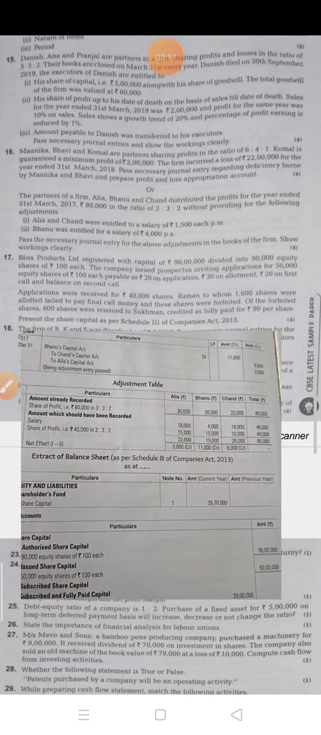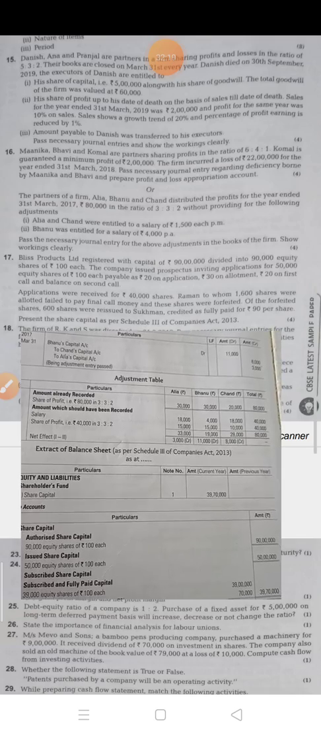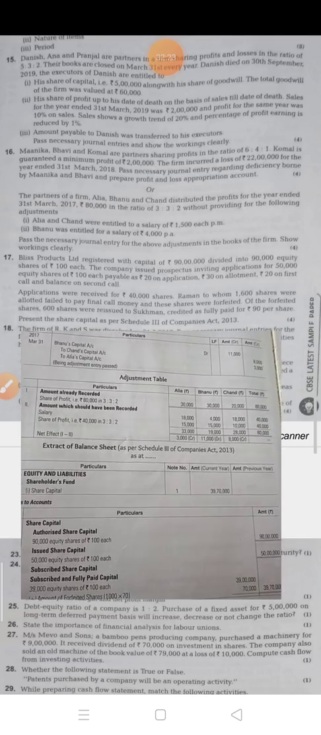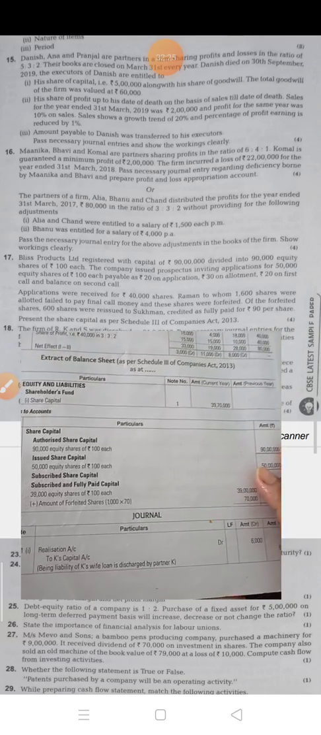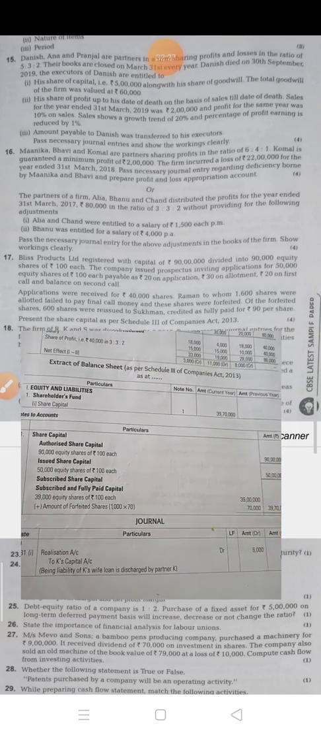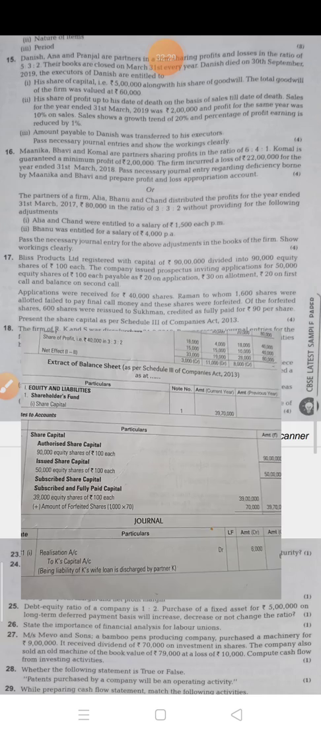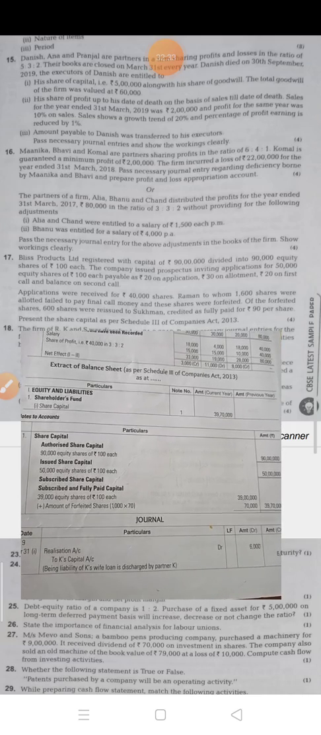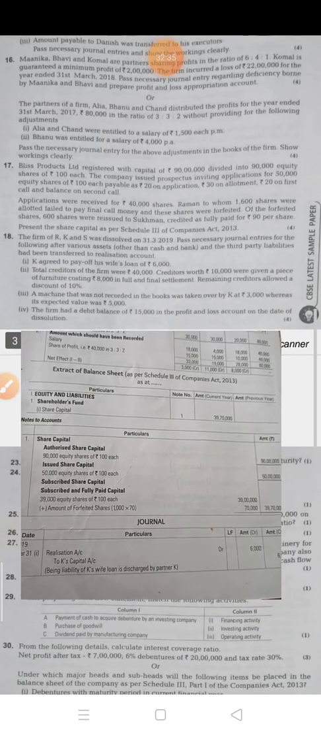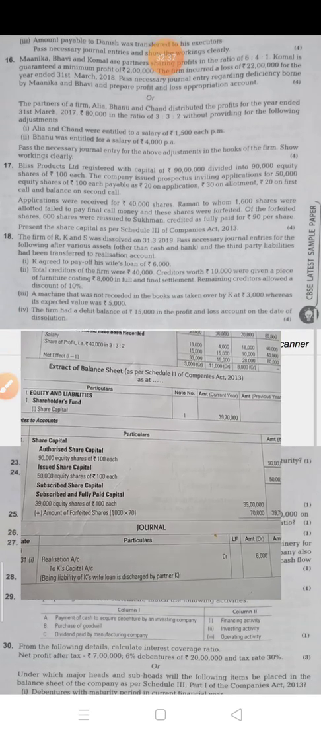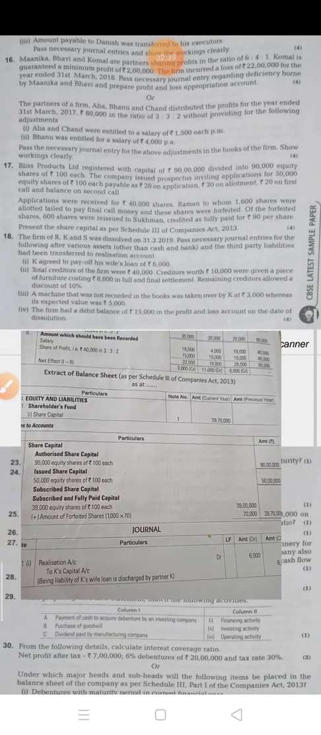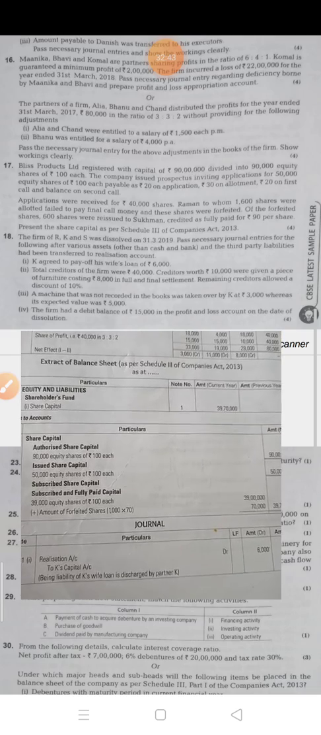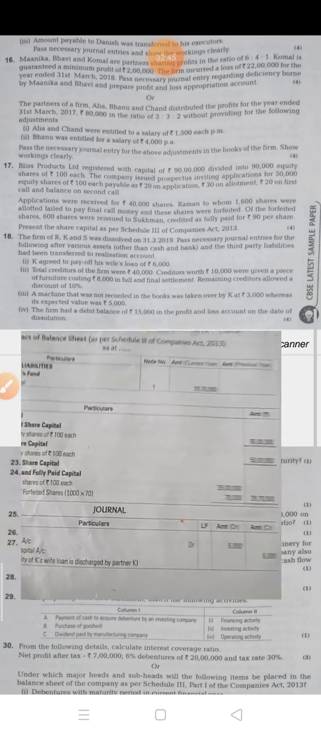And one more method is there which I have already discussed in our previous videos. Okay. Now the next question. The next question is you have to present the share capital as per Schedule 3rd of the Companies Act 2013. So only share capital you have to show.